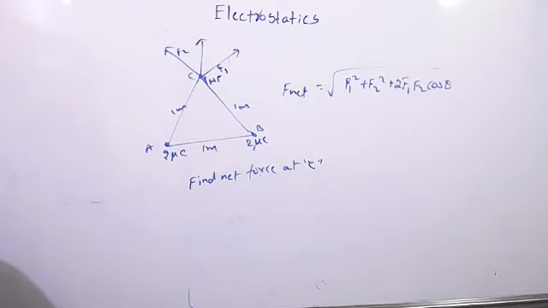Sir, the answer is 2 root 3 into 10 power minus 3. Okay.